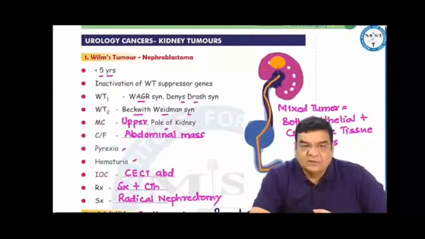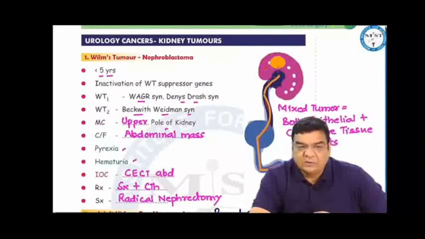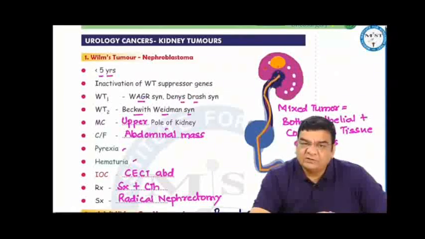For urology cancers, kidney tumors, Wilms tumor or nephroblastoma, commonly seen in small babies less than 5 years of age, due to inactivation of Wilms tumor suppressor gene. If there is inactivation of WT1, that is WAGR and Denys-Drash syndrome. Inactivation of WT2 is Beckwith-Wiedemann syndrome.